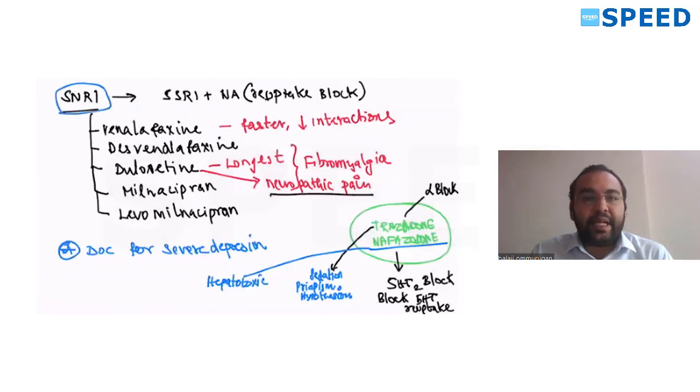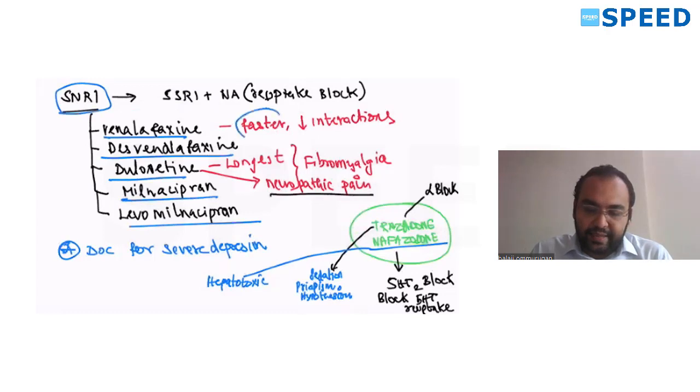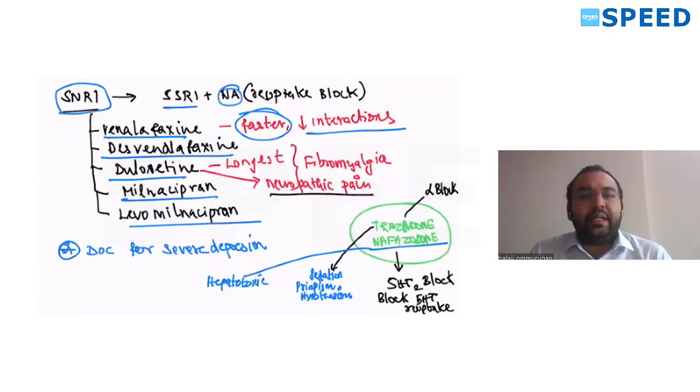Coming to other groups, SNRIs: venlafaxine, desvenlafaxine, duloxetine, milnacipran, levomilnacipran. Venlafaxine is faster acting and reduces interactions. It is SSRI plus noradrenaline reuptake block, whereas SSRI does not have any role on noradrenaline, only on 5-HT. This has increased noradrenaline, so that's why it's a serotonin noradrenaline reuptake inhibitor. Duloxetine is longest acting. Milnacipran and duloxetine are used for fibromyalgia.